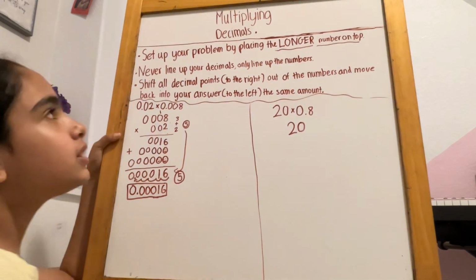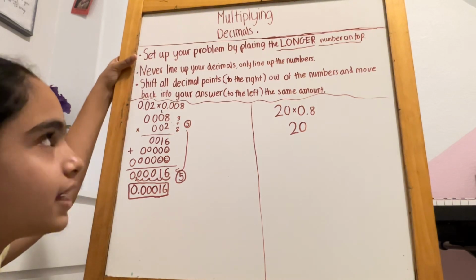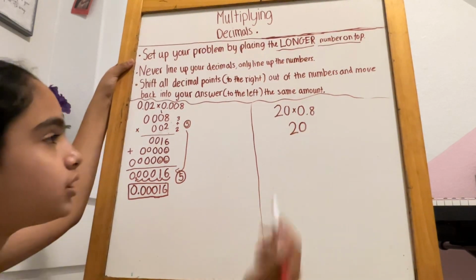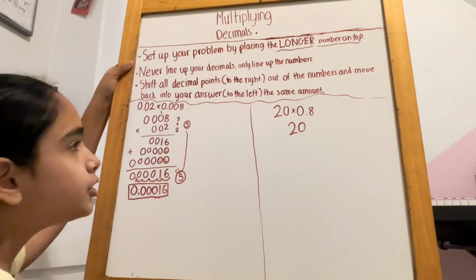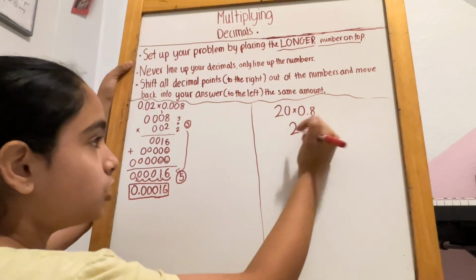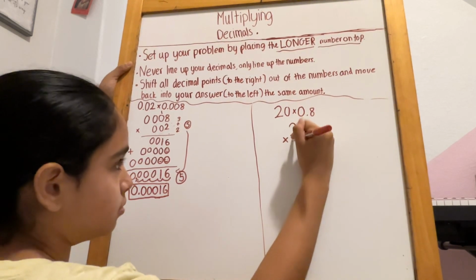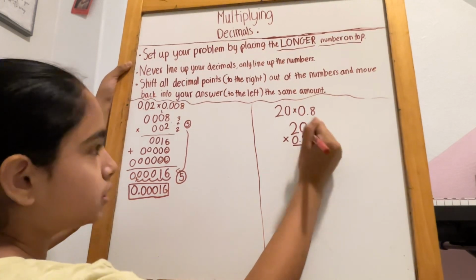Okay, so our first thing is to set up your problem by placing the longer number on top. Well, both of these have two digits, so basically you can't really determine what is longer or what is not. So it's your choice. You have the freedom to align it however you like. If you like decimals better, do decimals. If you like whole numbers better, you can put whole numbers.